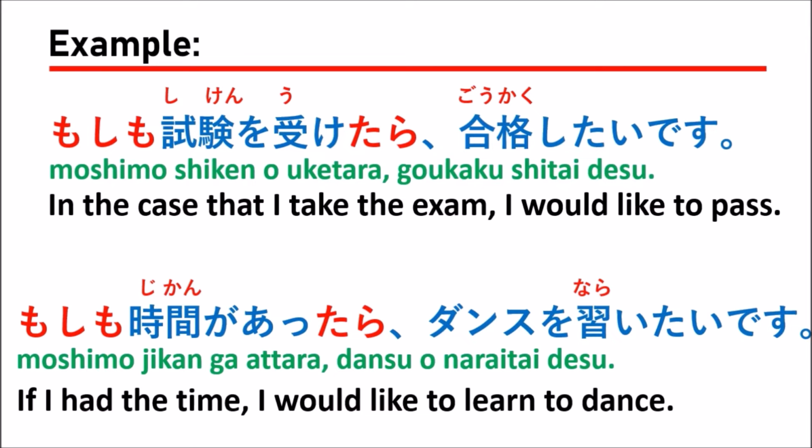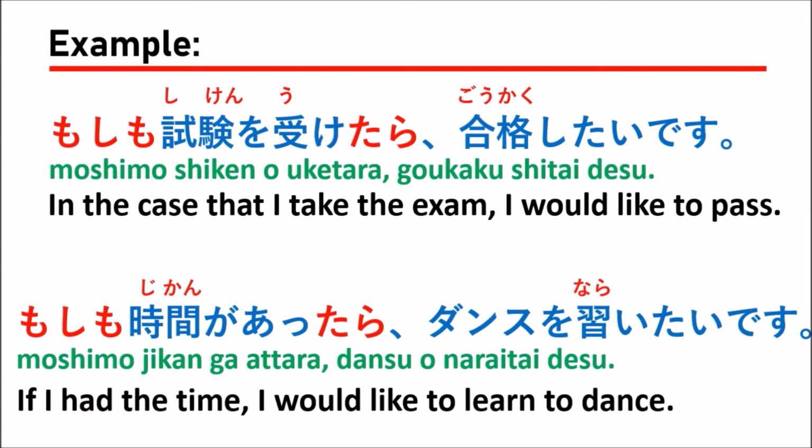As you see here, for the first sentence we use moshimo shiken o uketara, which means we change the verb ukeru to the past tense. We get uketa and plus ra, so uketara, which means if I, or in the case I take the exam, or if I apply for the exam, something like this. I want to pass the exam.